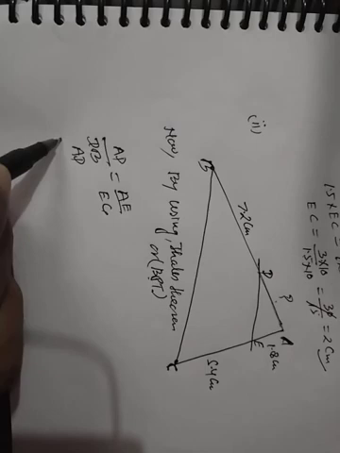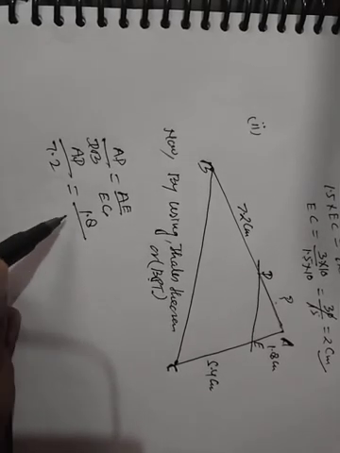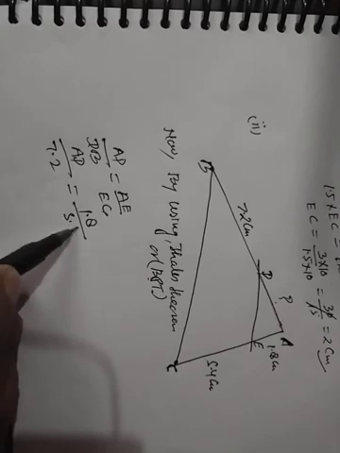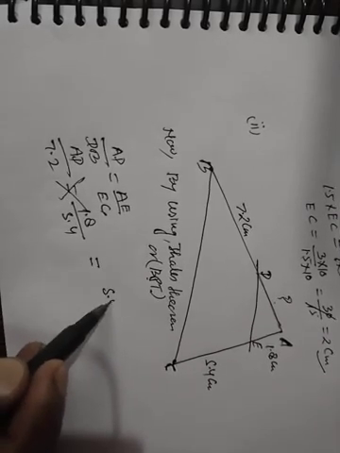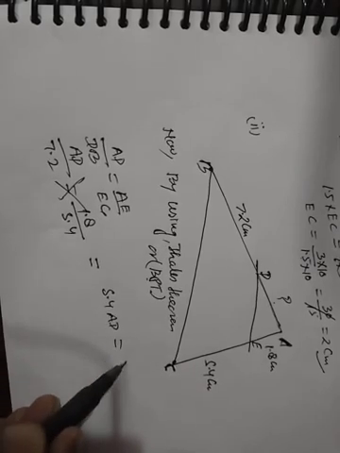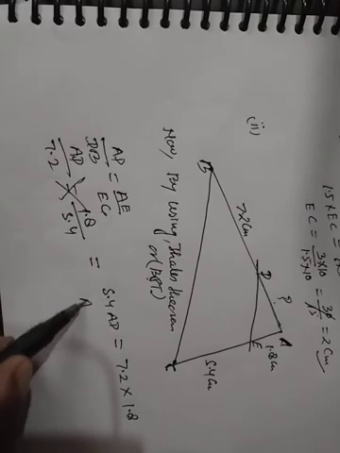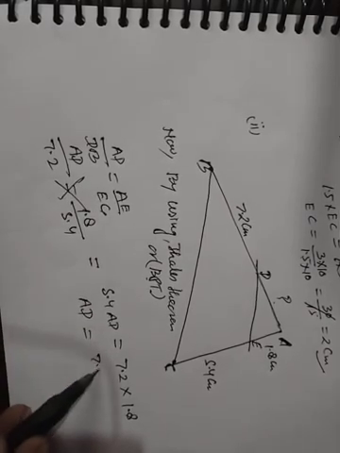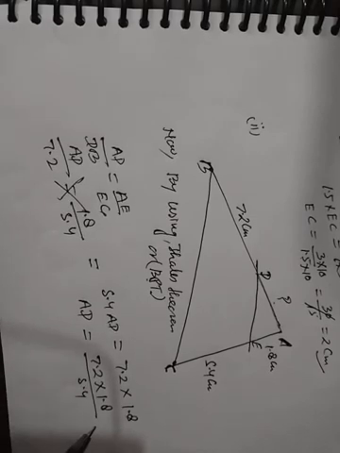Now AD upon 7.2 is equal to AE upon EC. By cross multiplying, 5.4 AD equal to 7.2 into 1.8. AD equal to 7.2 into 1.8 upon 5.4.